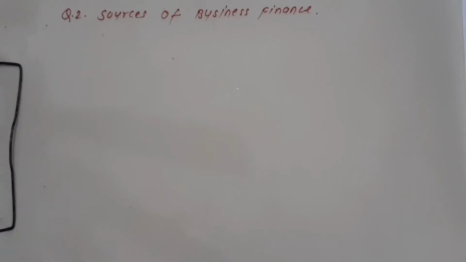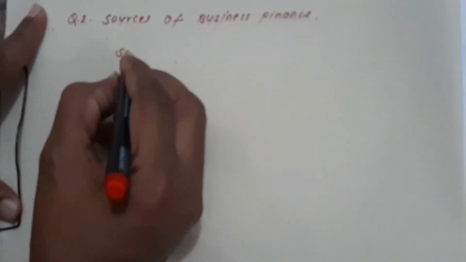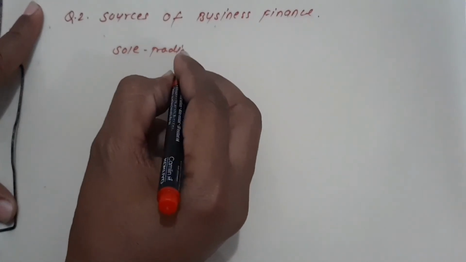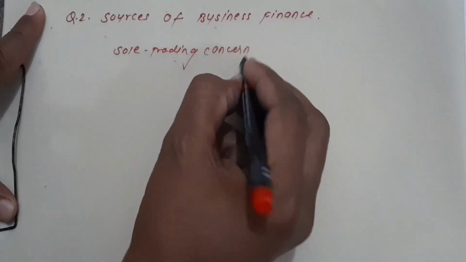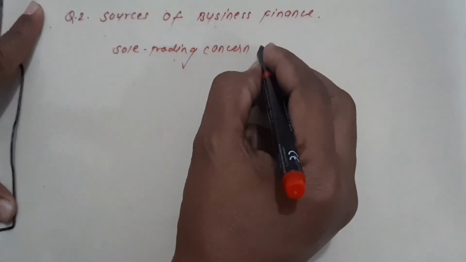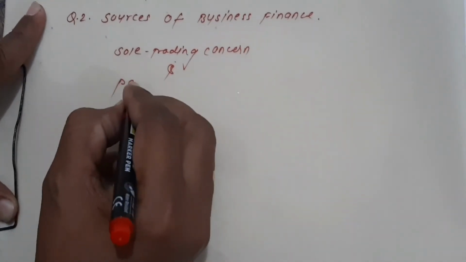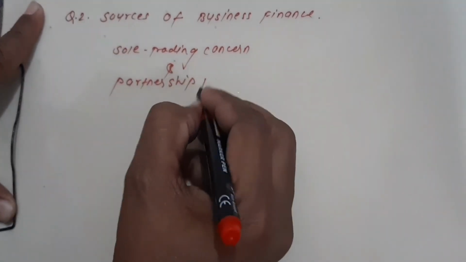Now, I am taking an example of two businesses. For example, if we are doing a business at a small level, the sole trading concern, or we can write here sole tradership, and the second one is a partnership firm.